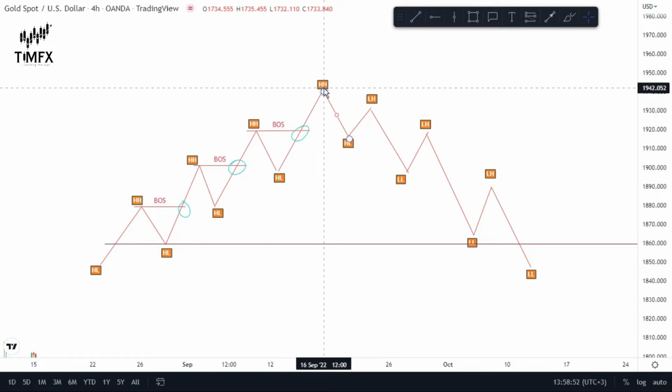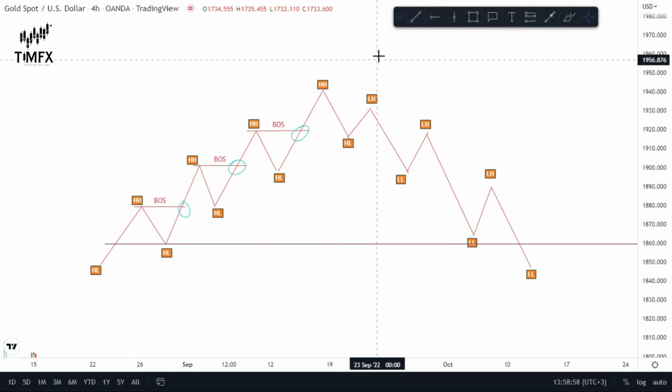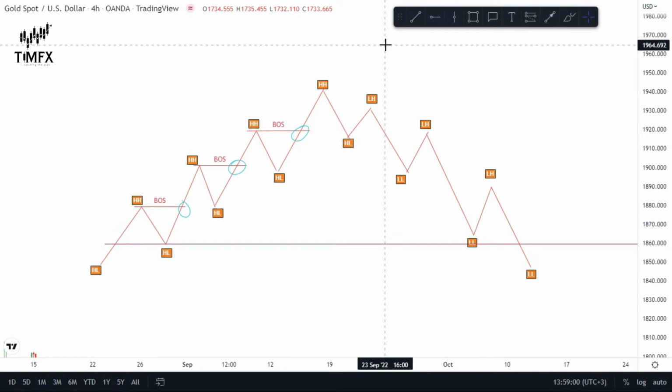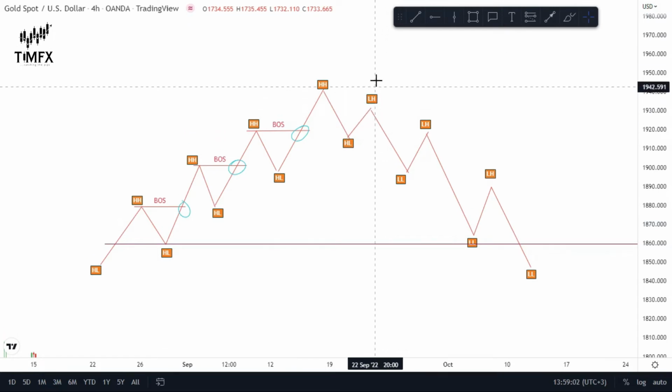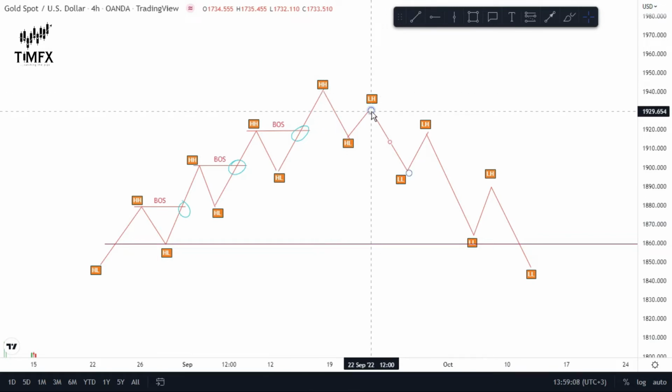It is expected that after creating a higher low here, that is, after retracing from an uptrend, the market is meant to go up to create another higher high. But have it in mind, the higher high that it was meant to create did not break above this previous higher high. It broke below it. So a downtrend is evident next. We are expecting a downtrend, but we don't just enter into the market like this. We make a lot of confirmations before we enter into the market.